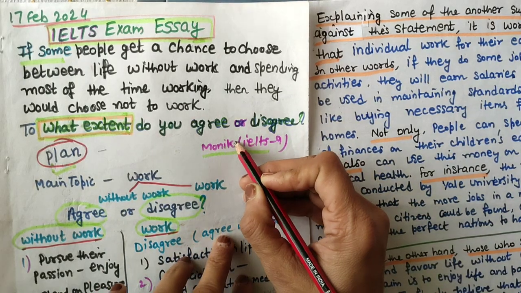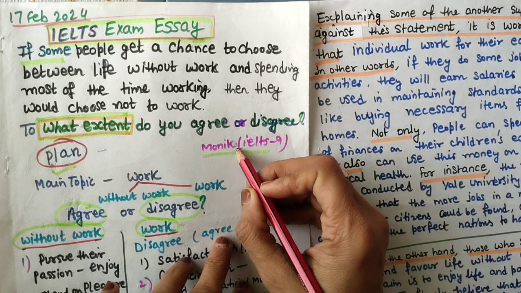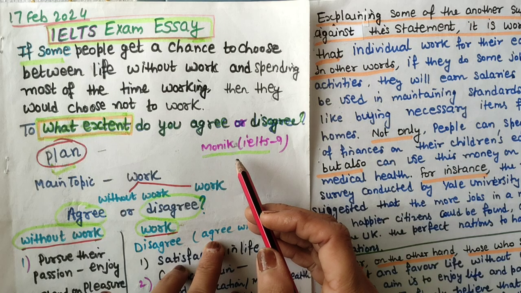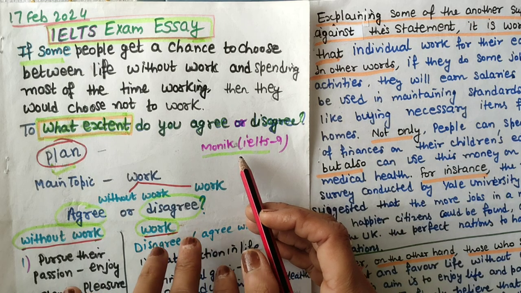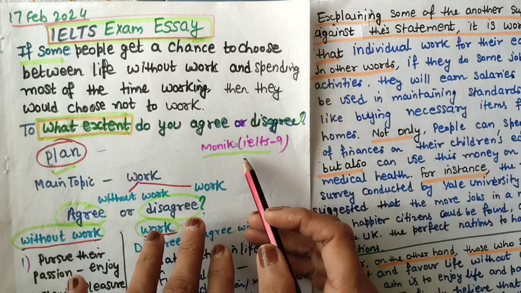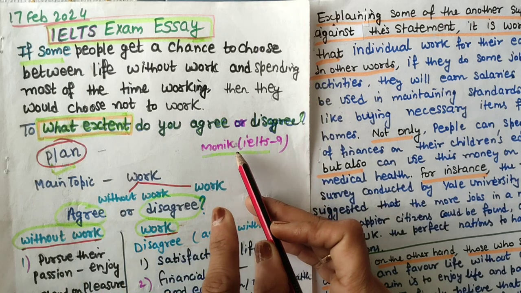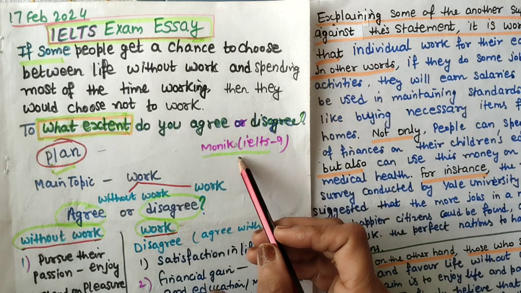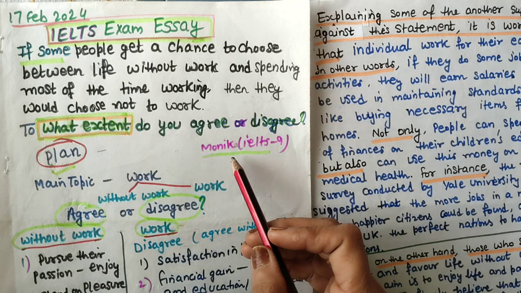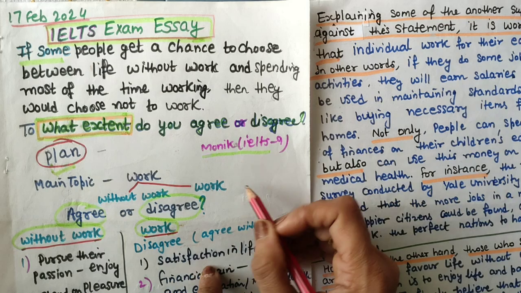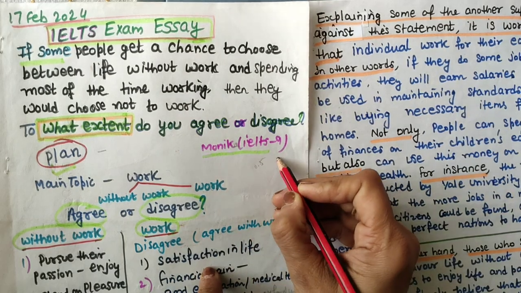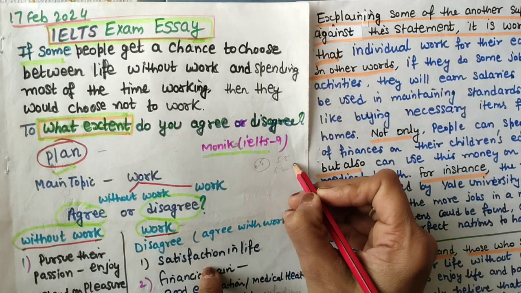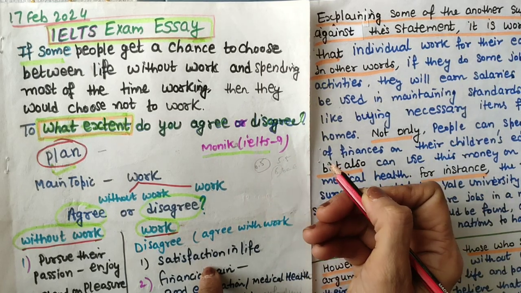Okay, so here "a" was missing when I was reading it, so I got my mistake. That's the thing, you need to do it at the end of your essay writing, when you have finished and 3-4 minutes or 5 minutes are left. You should save it for proofreading your essay so that you can find your own mistakes, specifically spelling mistakes, punctuation mistakes, and any other grammar mistakes. It can come into notice, and definitely you can improve your band. If you are getting 5.5, if you do proofreading, then band 6 can come. And if you are getting 6, then 6.5 can come.